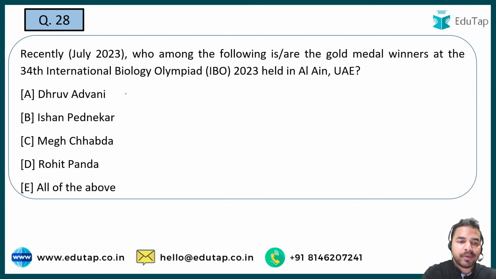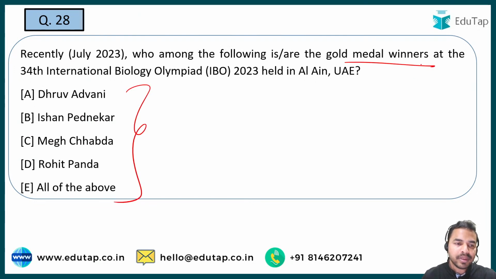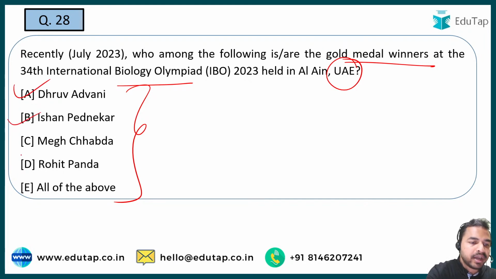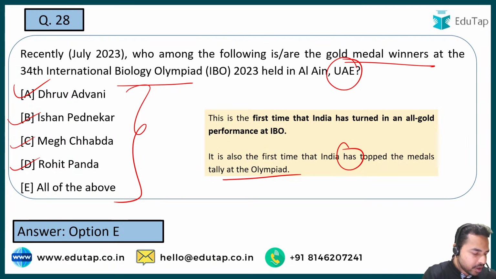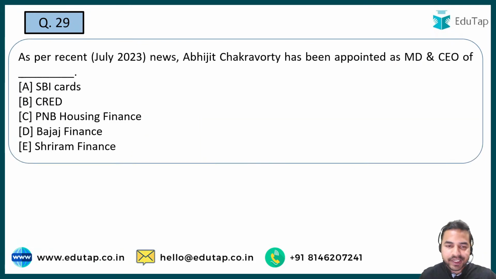Next question, tell me the name of the person who has won the gold medal at the 34th International Biology Olympiad which was held in United Arab Emirates. So guys, you will be really glad to see that all these people, that is Dhruv Advani, Ishan Padnigar, Meg Chabda and Rohit Panda, all of these particular people have basically won the gold medal in this particular part, and this is the first time that India has topped in the medals tally at this Olympiad. Okay, I hope this is clear to all of you. Absolutely right, guys. Option E is the right answer. So Venkatesh, Monica, all the people have given me the right answer to this question. Let's move on to the next question.